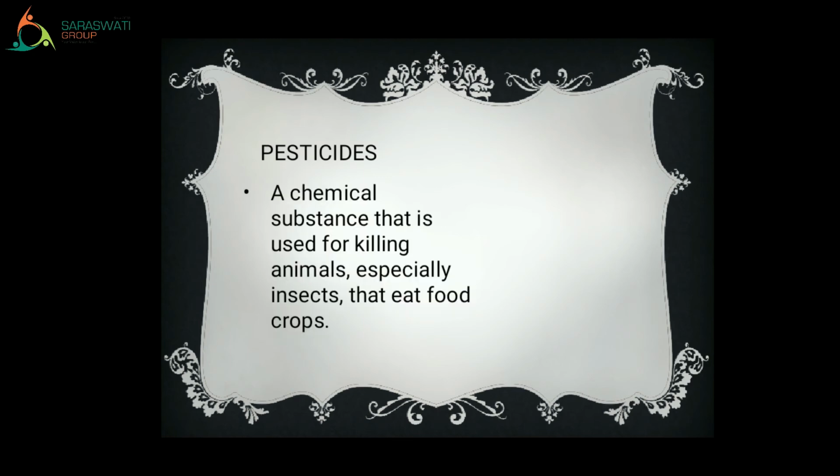A chemical substance that is used for killing animals, especially insects that eat food crops. That means there are certain small insects and some big animals which can destroy the food crops. So we have to protect those food crops. For protection, a chemical substance is sprayed. That is known as pesticide.